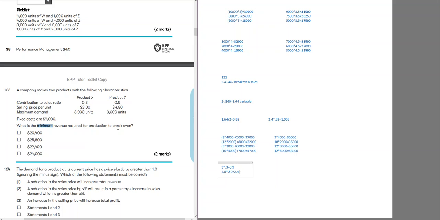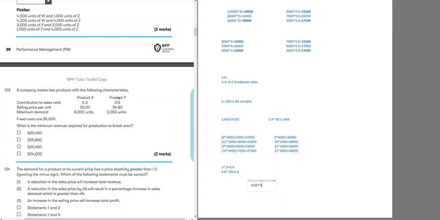So this gives us the highest profit. So that means all units of these will be sold first. And there is a maximum limit, so we can only sell up to 3,000. Otherwise, if there was no limit, the only product that we would sell would be Y. But because there is a limit, we cannot sell whole Y units. So if we sell 3,000 units of Y, how much contribution will it give us?